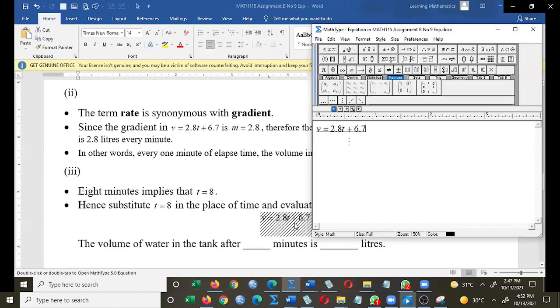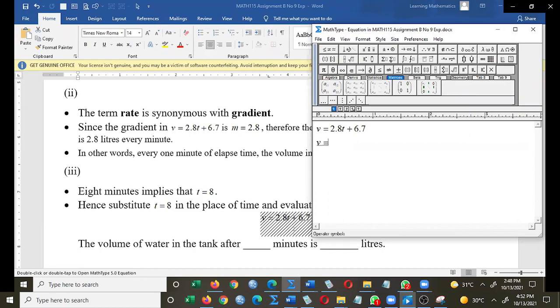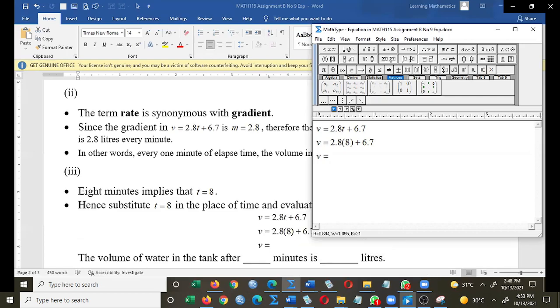Of course, from what I am hearing, you all did that already. I'm just following the template I made. I'm very sure you all put 2.8 and substituted it in the place of T, isn't that so? You multiply and you add 6.7. What did you all get for V? 29.1. Yes, sir. Please verify the orders.